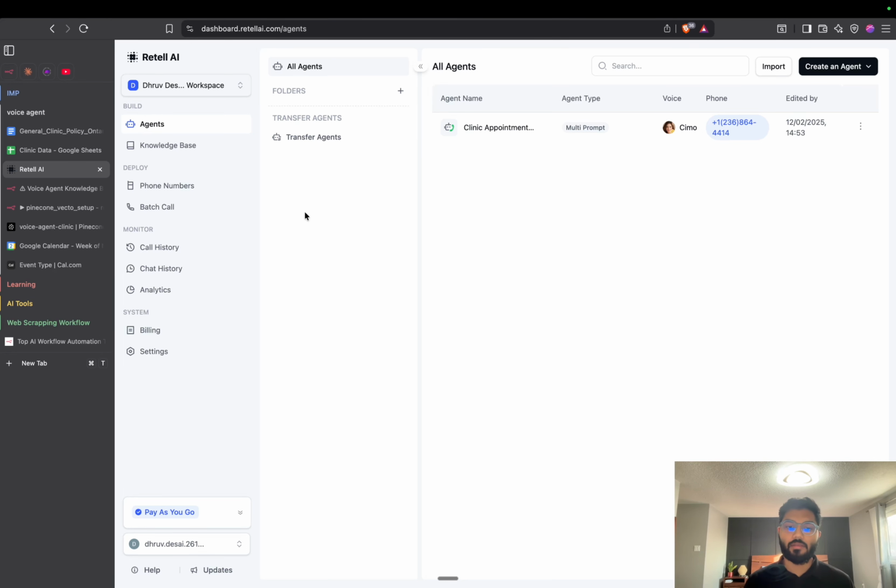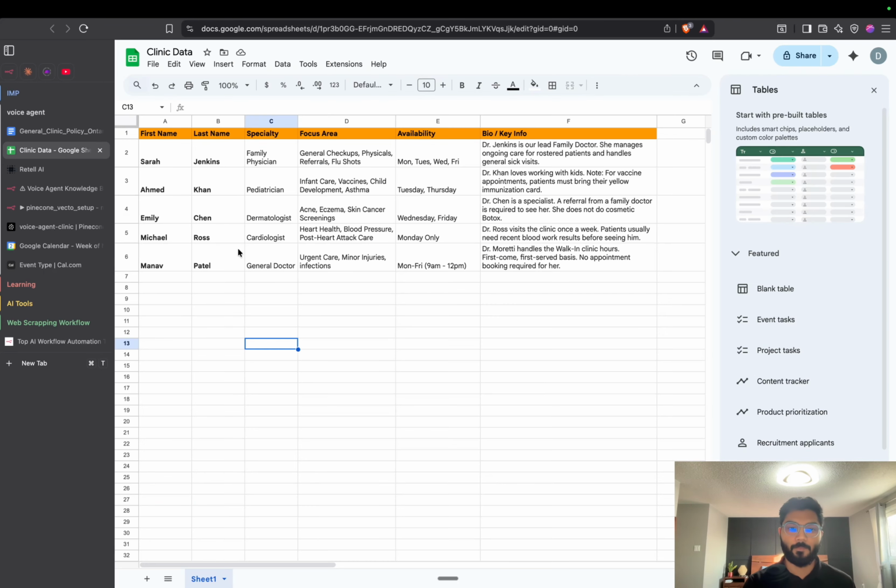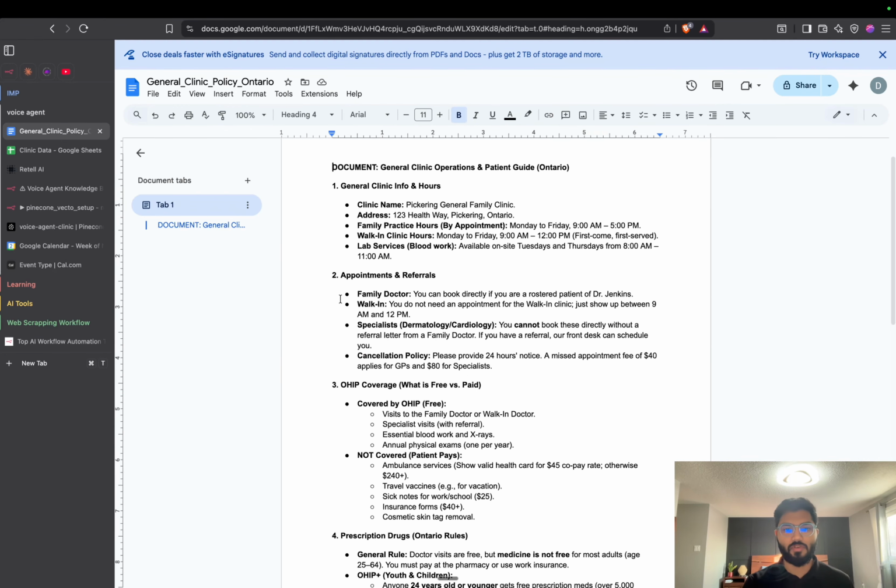And then it requires some data to refer to. For example, for a clinic it needs to know what doctors are working, what their specialties are, what their availabilities are and all that. For that we have this sheet where we mention all the things, and this sheet is referred to by our AI to answer all the questions of the user. And the other thing is, sometimes users ask policy related questions or frequently asked questions and all that stuff. For that also we have this database which we have given to our AI agent to refer from.